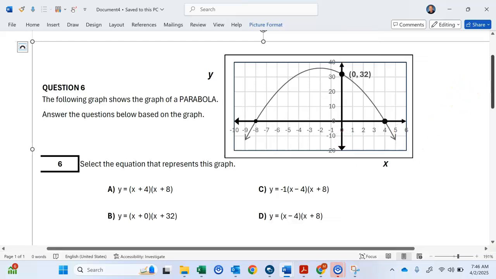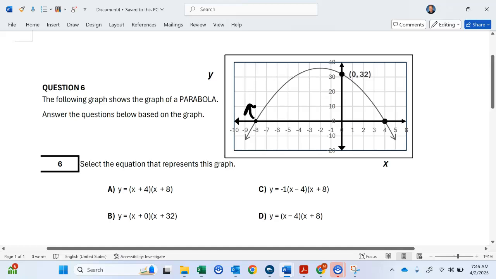Well, basically what we can do is we have 3 points, right? We have the first point, which is going to be -8, 0. We have this point right here, the y-intercept, which is 0, 32. And then we have this one, which is 4, 0, okay? So one of these is a graph that represents that.